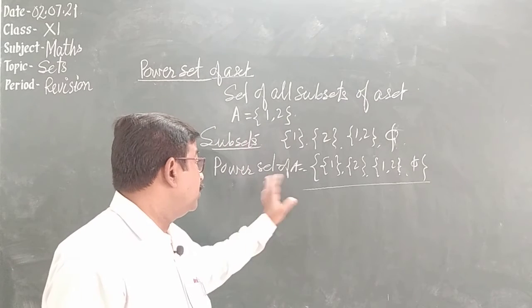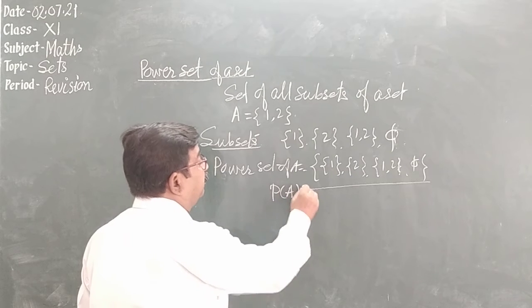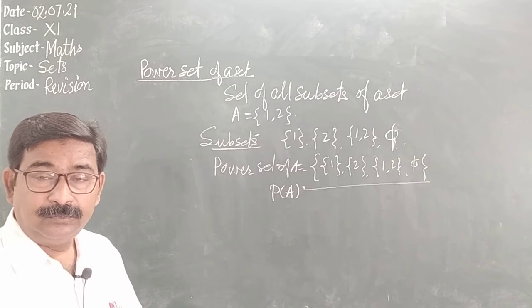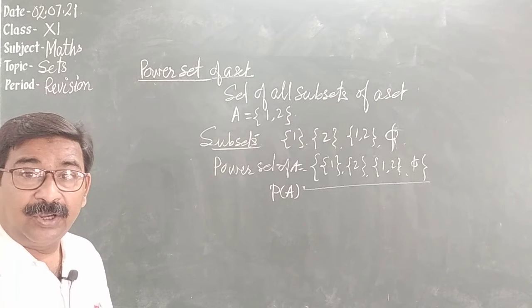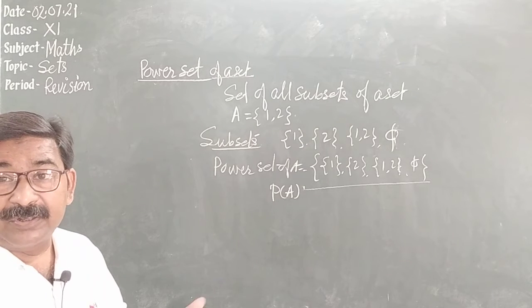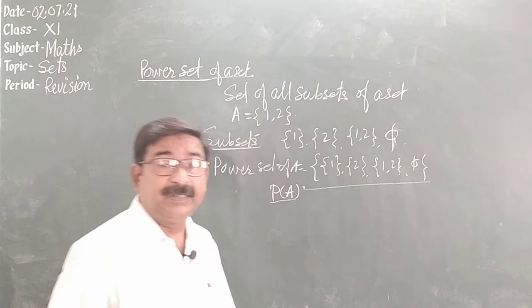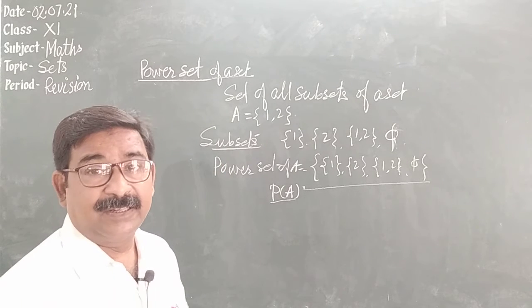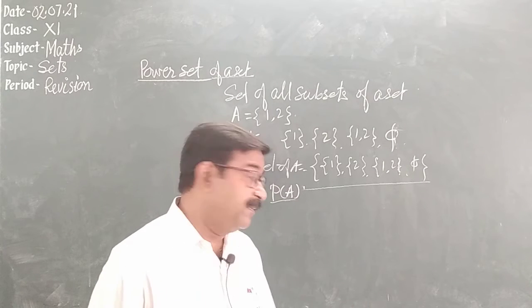So it is called the power set of A and noted as P(A). Got it? Similarly, power set of B, power set of C. We write P(A), P(B), P(C), whatever the set is given.